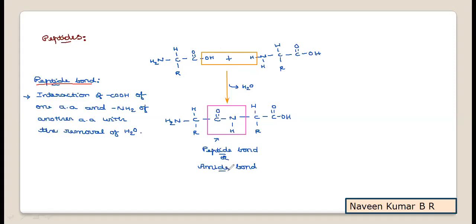Hope the information is clear. Try to understand it clearly and support it with a simple structure. Such a bond which is formed by the interaction of these two groups with the elimination of a simple water molecule is referred to as a peptide bond.